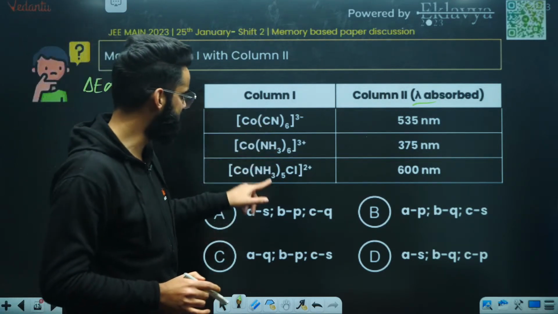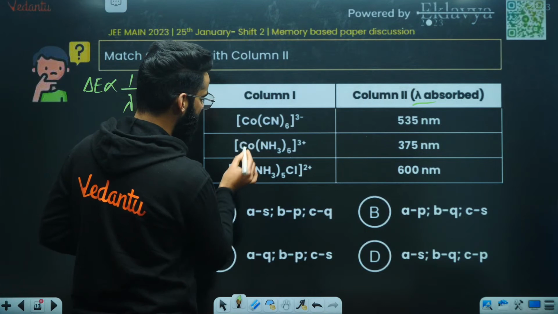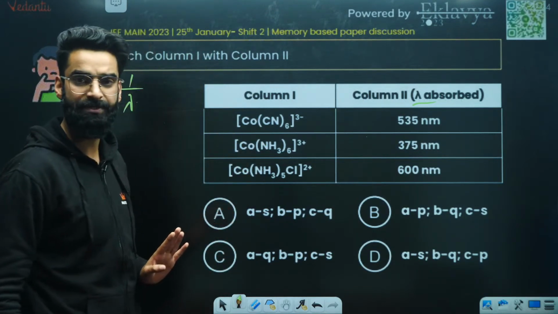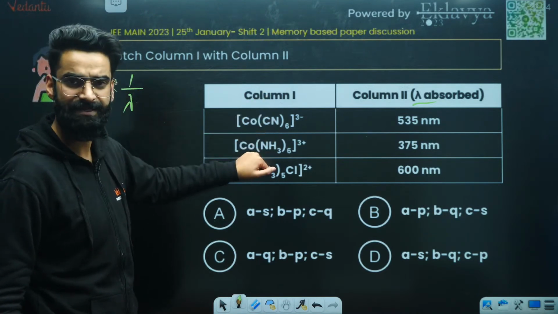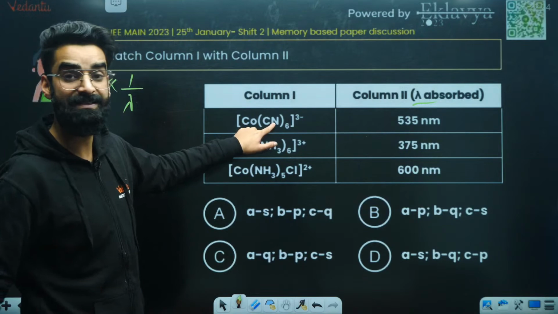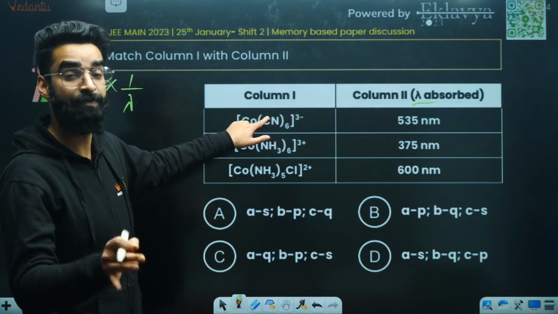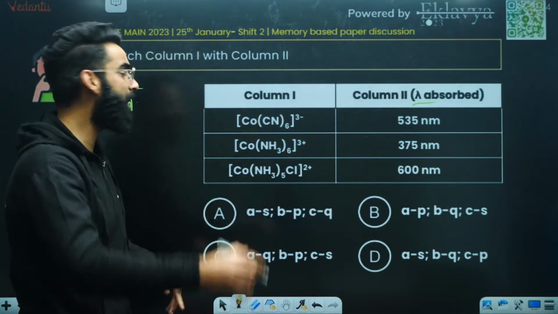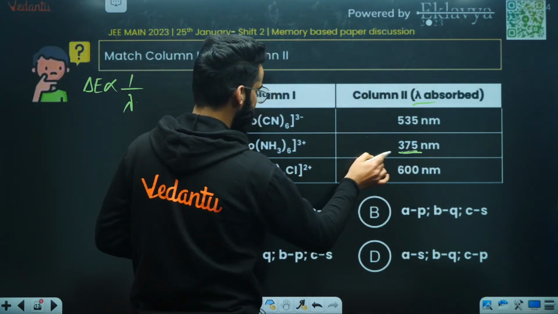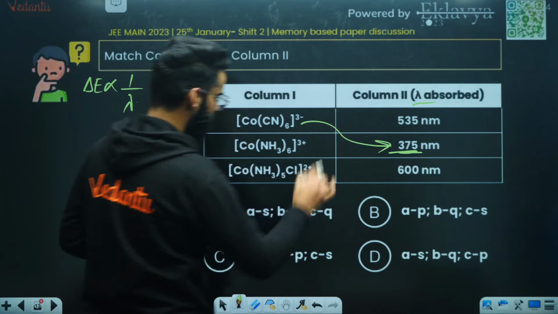Perfect. Look at the ligands. This is cobalt tri-positive, this is cobalt tri-positive, here also tri-positive, everywhere it's cobalt tri-positive. Now you are going to decide on the basis of ligands. CN negative is the strongest ligand among all these. It will cause maximum splitting, so maximum energy gap, minimum wavelength. Which is the minimum value among these? 375. So match this with it, okay?